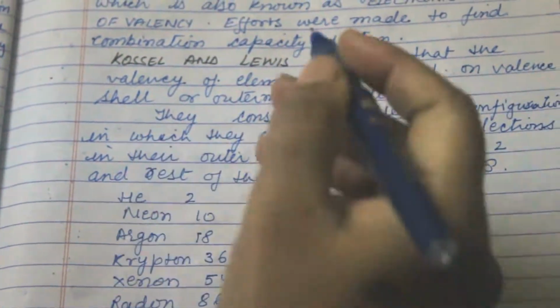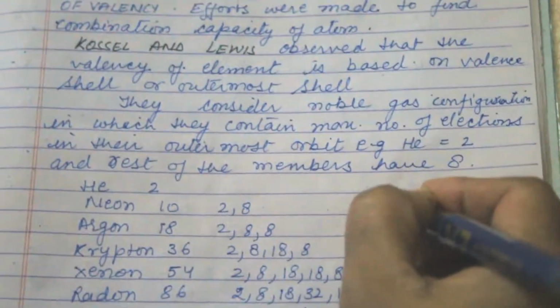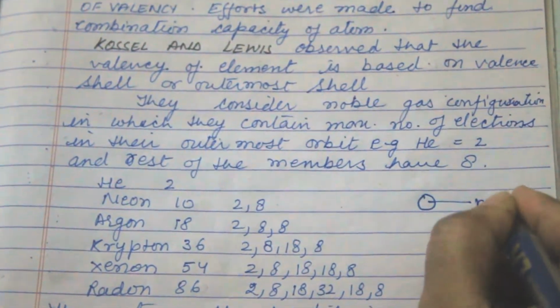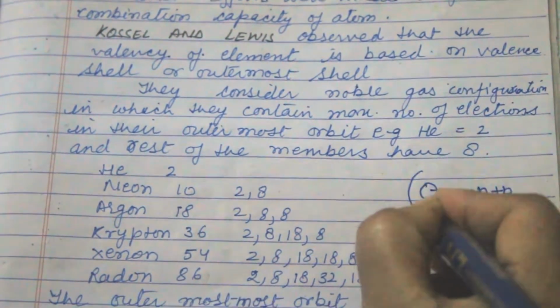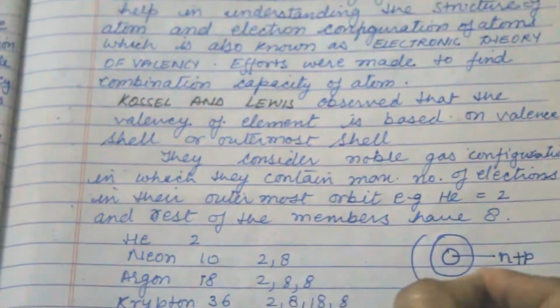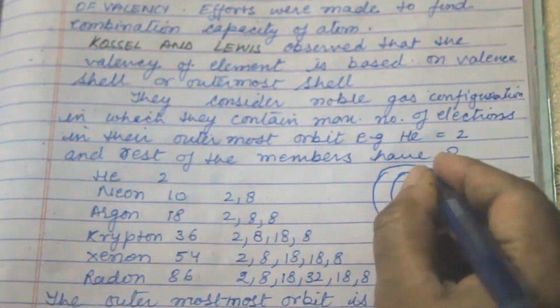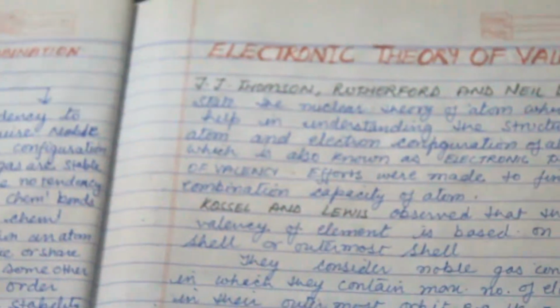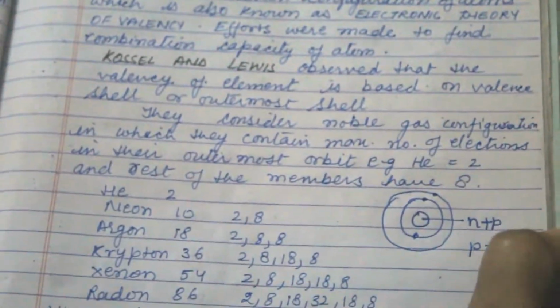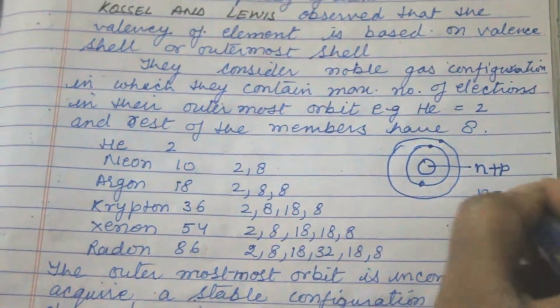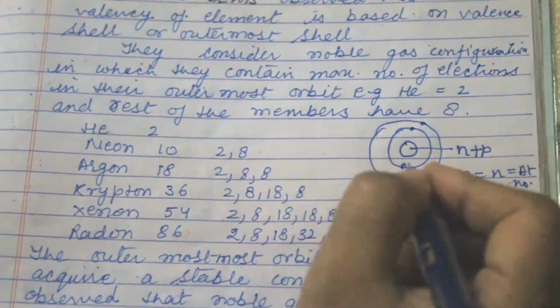For example, all these scientists proved that this is the nucleus. Nucleus is made up of neutron and proton, and this is the shell and subshell where electrons reside. So the number of electrons is equal to the number of protons, which is the atomic number. All three are equal in number in this shell.